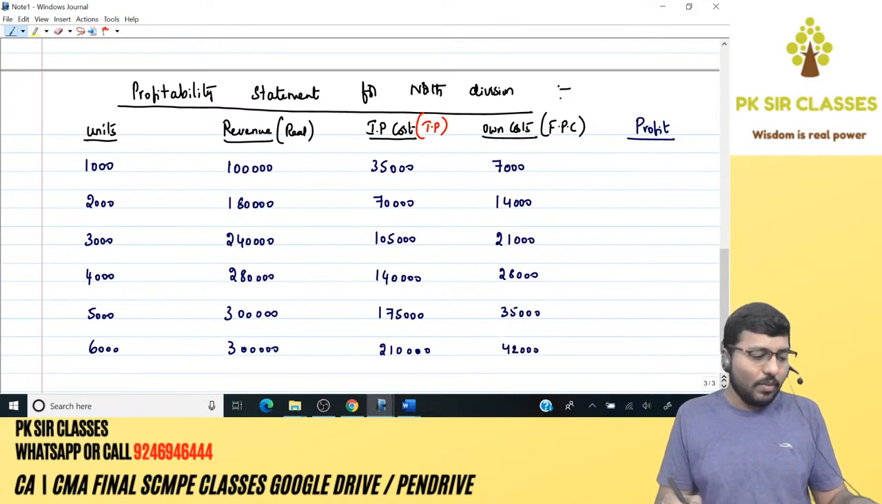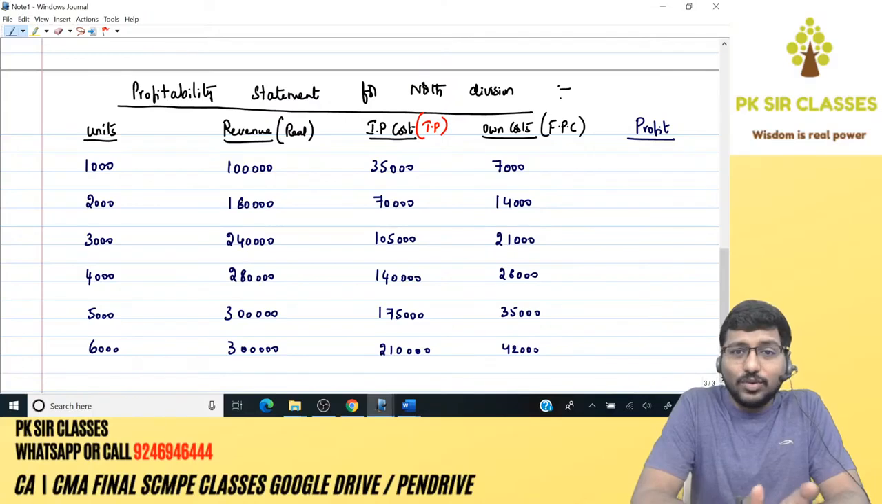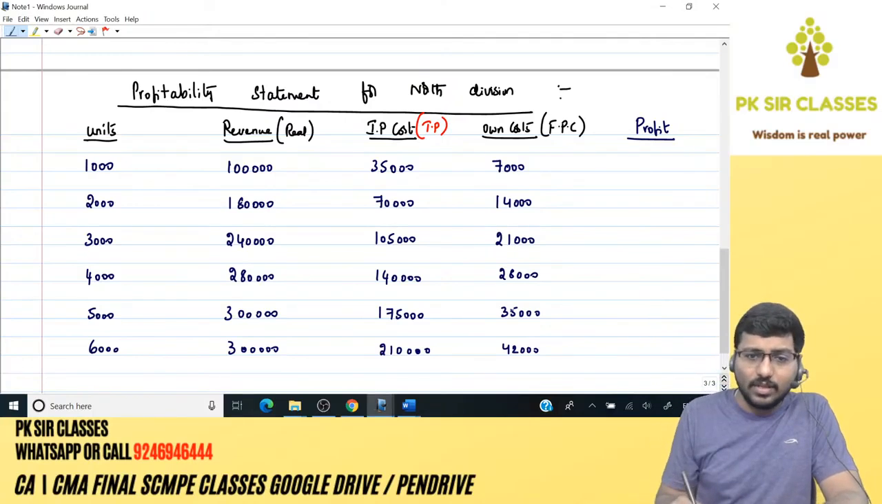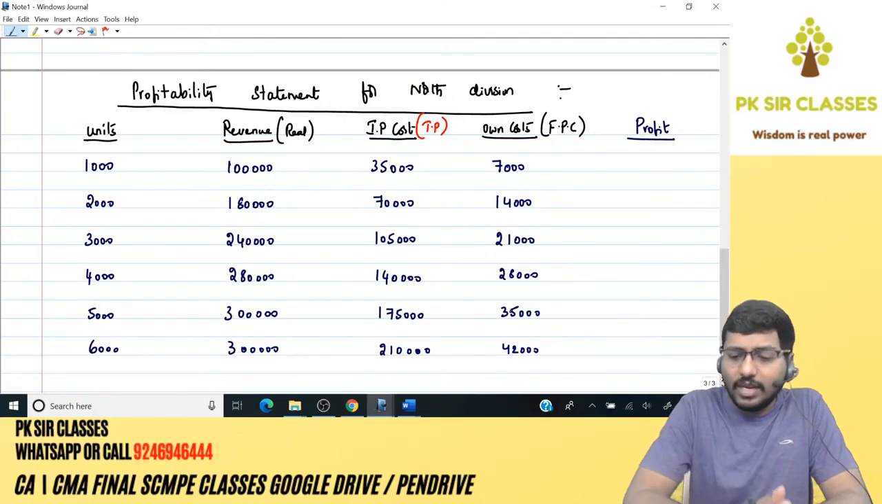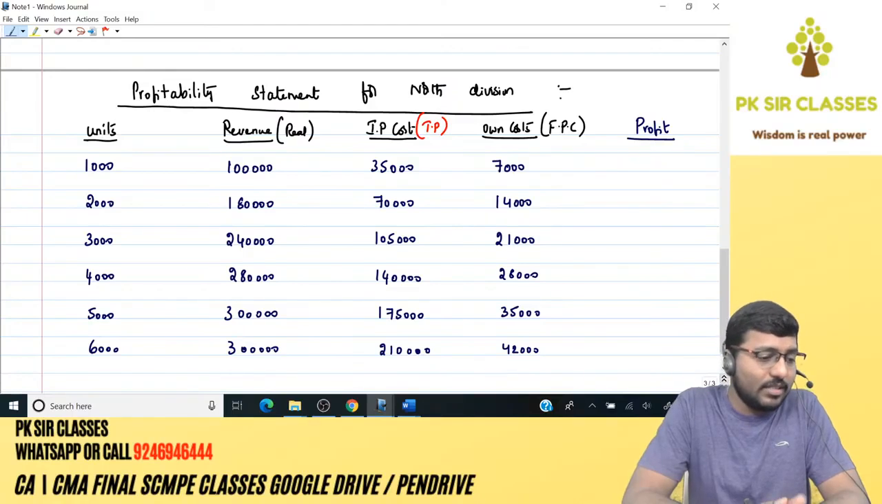42. I hope I'm correct with the numbers. 7 per unit into number of units. 7 rupees per unit is the variable cost into number of units. I hope I'm clear. Right? All of you. Yes, of course, it is ready.